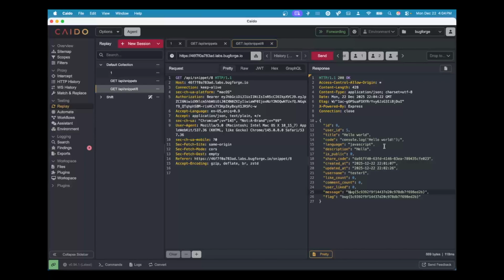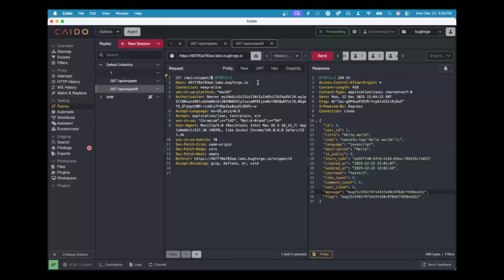So realistically, an attacker could simply iterate over the numbers, because you can see the snippet ID is just sequential numbers. If there are more than one private snippets, or as you scale out the application, there could be hundreds or thousands.